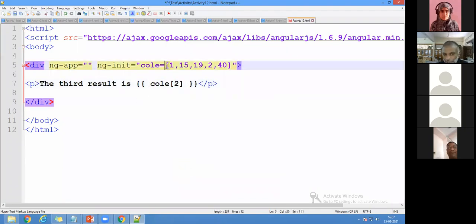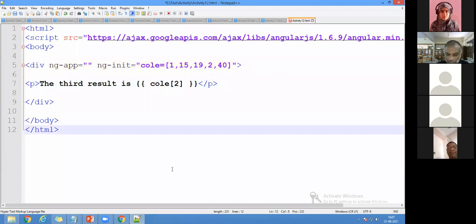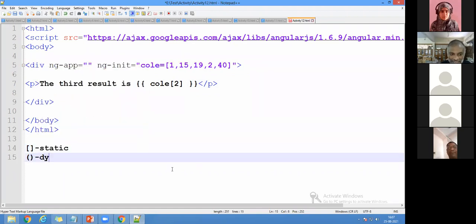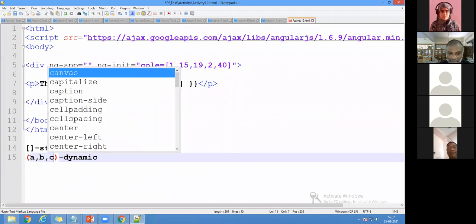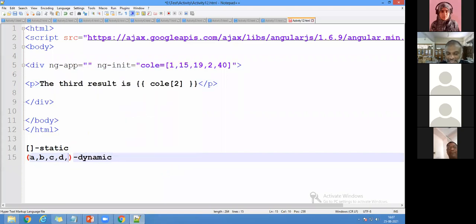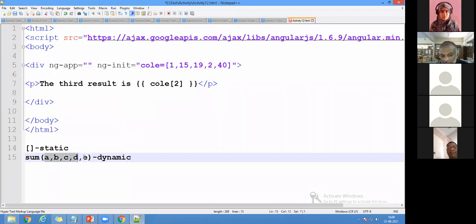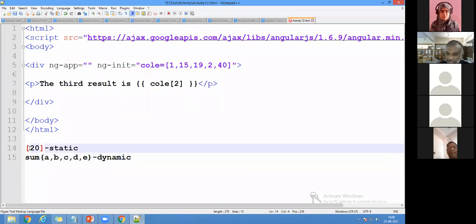Same thing. And you know that whenever we say an array with a square bracket, it is called static, which means that only a fixed value can be given. And when I come here, this is called dynamic, where we can pass n number of parameters. I can type a, b, c, d, e, like that, any way I can write. Even if I have a sum function, I can write n number of parameters inside the function. Whereas here, if I give 20, only 20 is allowed.